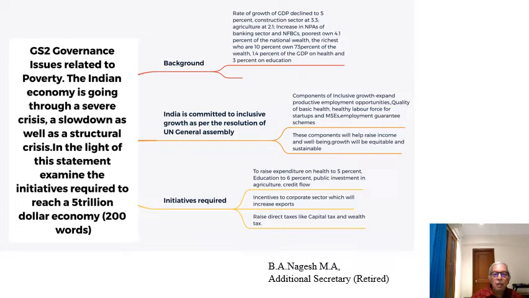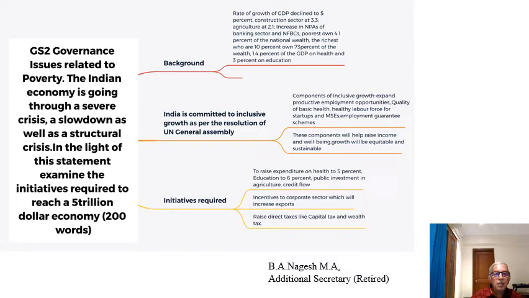So in the components, I said these components have to be rigorously followed, like expanding productive employment opportunities, improving the quality of basic health, then a healthy labor force. Why do we require them? For startups and MSMEs. Then promote employment guarantee schemes like MGNREGA. Then we also said how these components will help: it will raise income, it will raise effective demand, then growth will be equitable and sustainable. So this is one part of the answer.